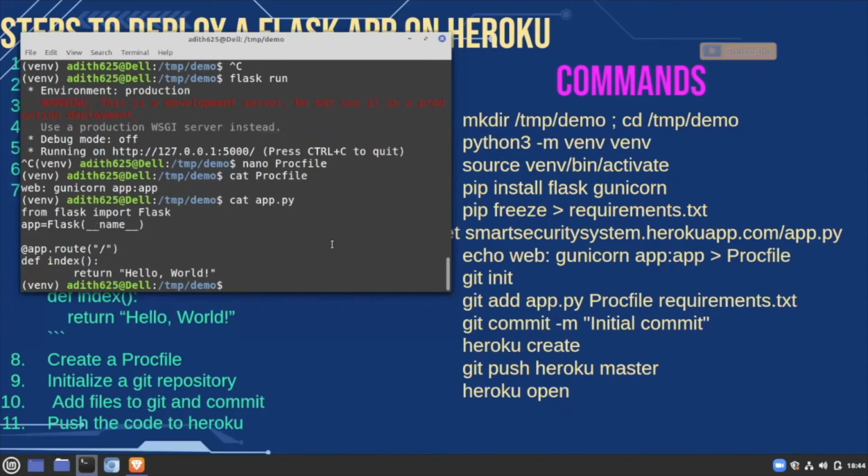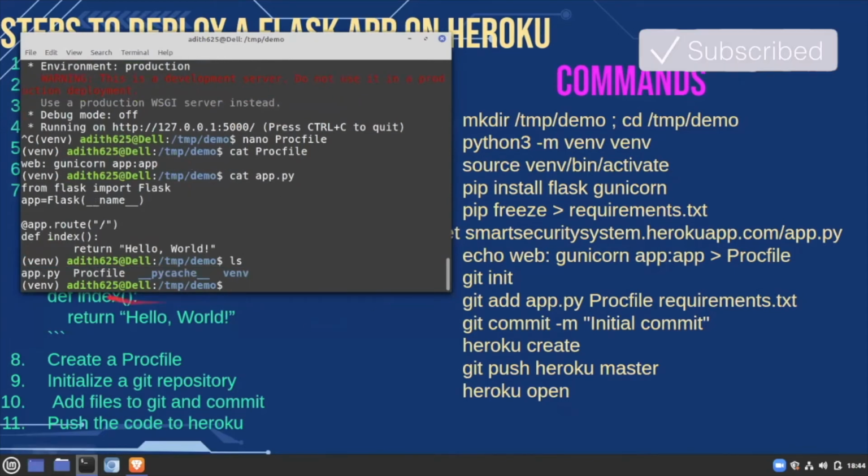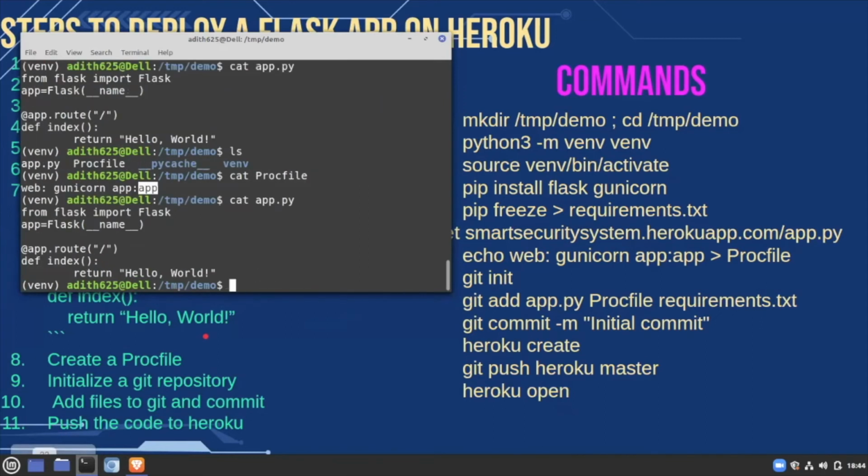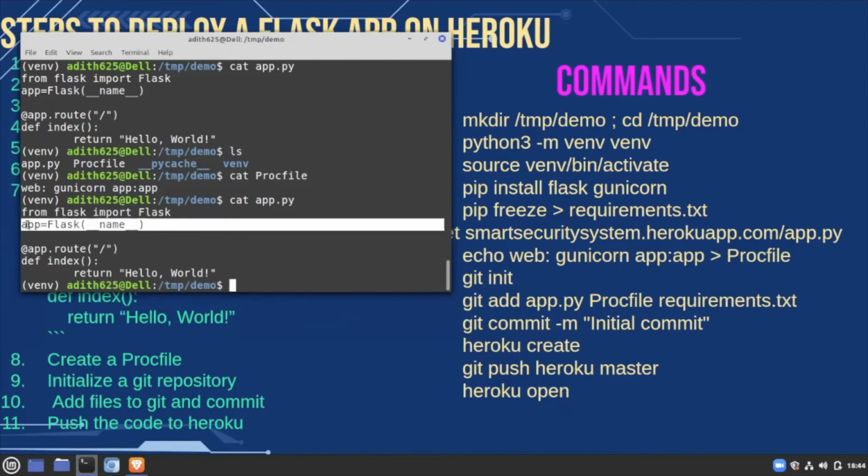So we can see that we have an app named app.py. So the first app over here refers to this app.py. The second app after the colon is actually this thing. So this is the name of the app which is using Flask. So this is basically the object which is using Flask. So this thing is the second app. So if you have renamed it something else, you can change the names here. So once the Procfile is done,